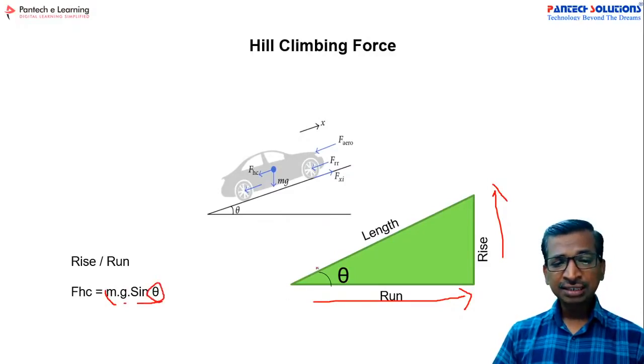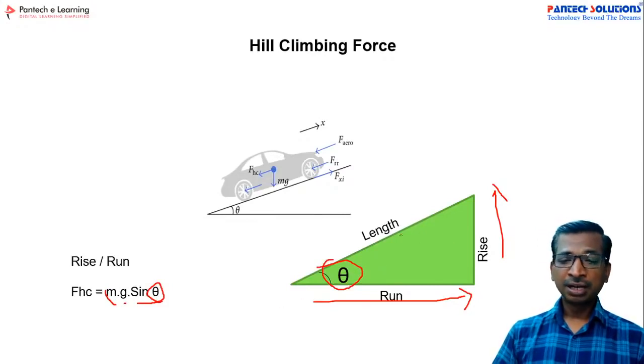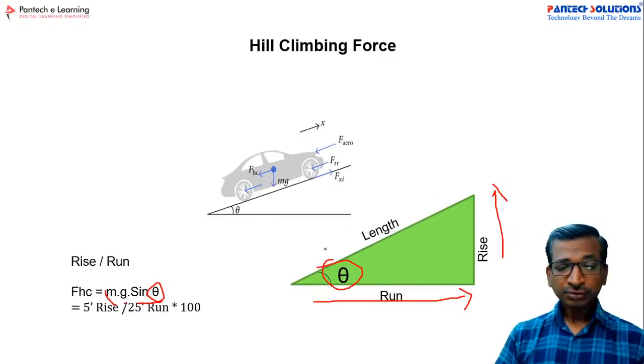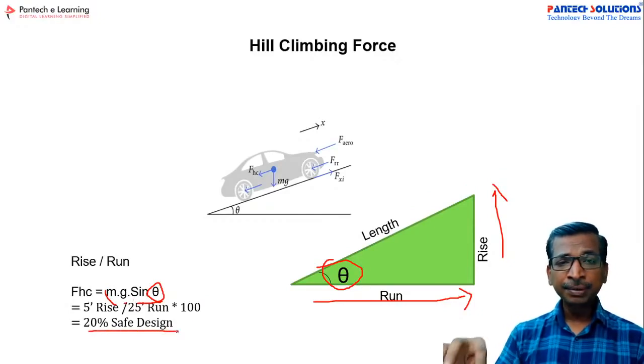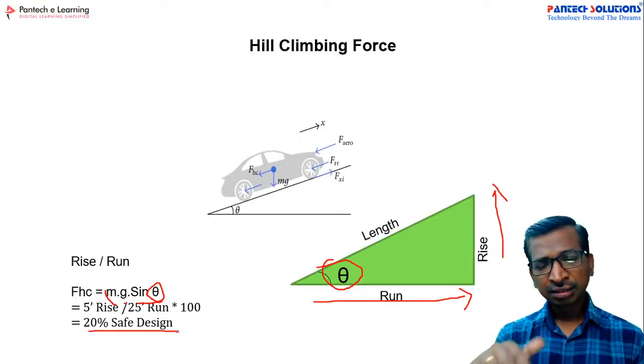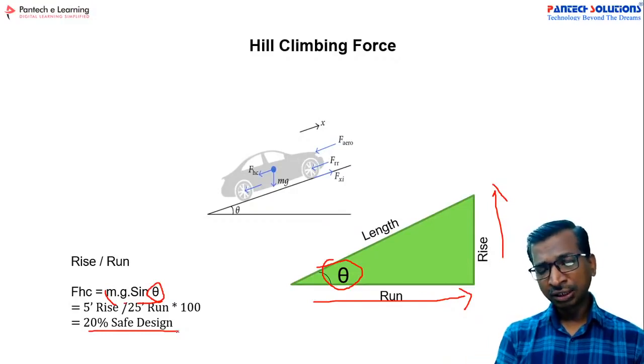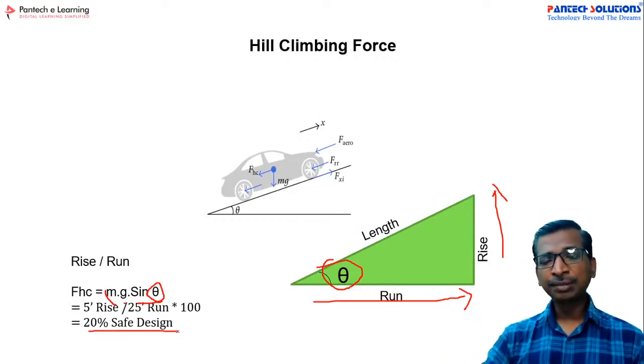This theta is nothing but the angle between the surface plane and the rise plane. Generally a 20% grade is considered safe when you construct any bridge or hillside road, so this formula has been maintained.